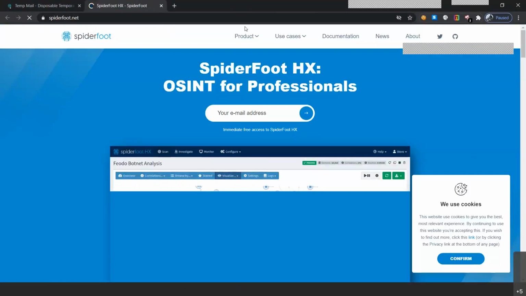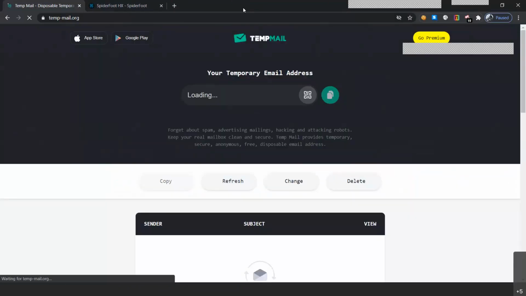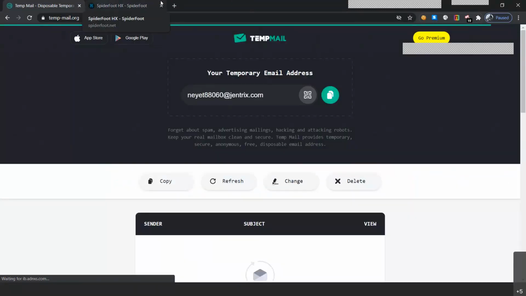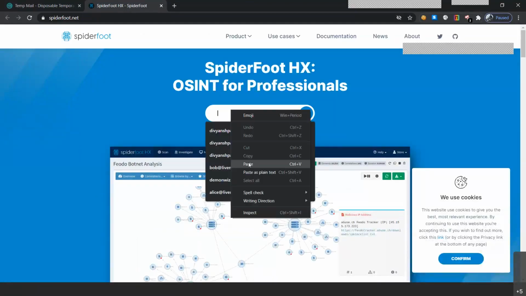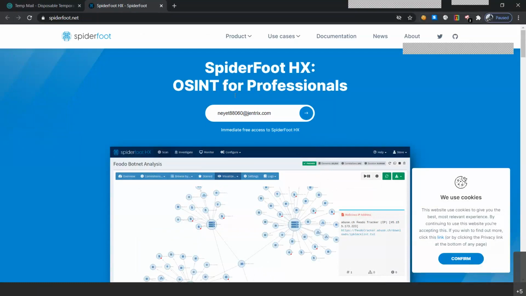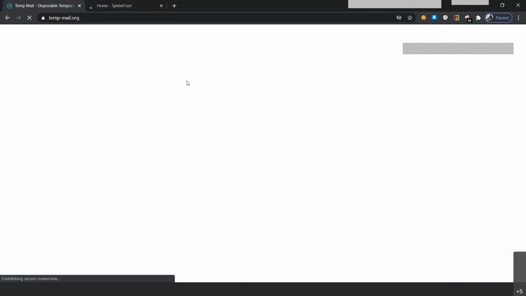That means they will actively scan the particular domain's information on the whole internet, and they will try to find out all of the information, like a spidering effect, about your particular domain. For that, you need to create a profile, and for that you need to enter your email address and wait for the particular email to arrive at your fake email ID.